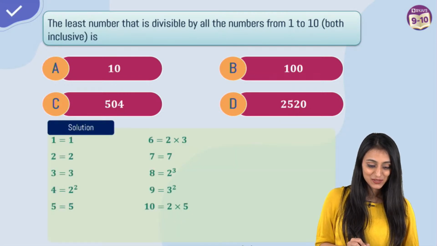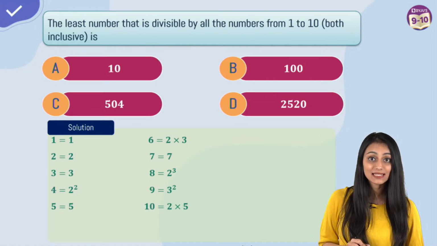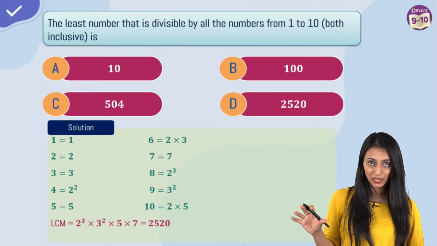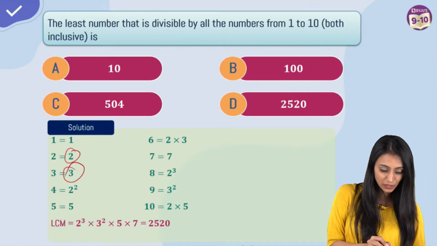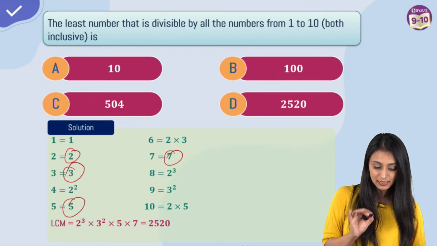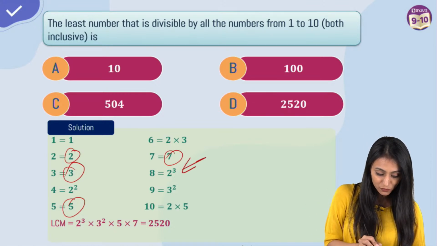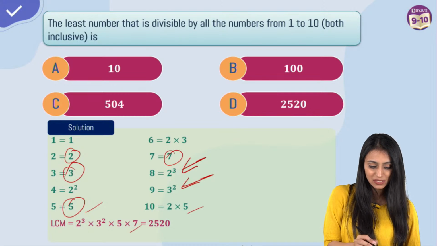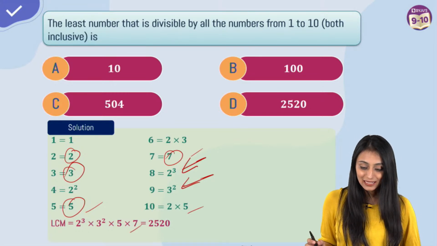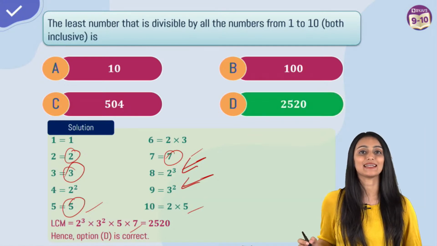Oh my God. So first of all, we have done the prime factorization, as you can see here, for all these numbers. Now, as I said, you write each type of number. The different types of numbers I can see here are 2, 3, 5, and 7. Now we take their highest powers. The highest power of 2 is 2 cube. The highest power of 3 is 3 square. 5 is coming only once, so it has power 1, and 7 also has highest power 1. That comes out to be 2520, which is option D, and that's the right answer.